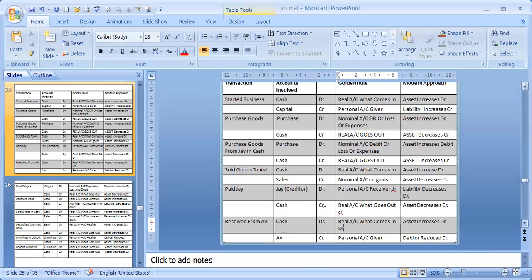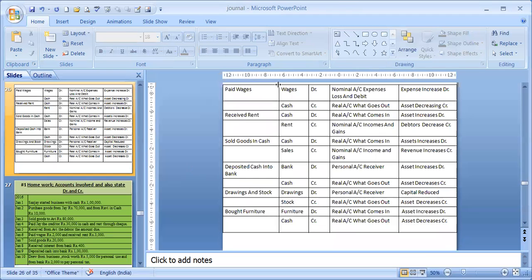Avi is a personal account. Personal account: credit the giver. Avi is the giver of the money, so he will be credited under the golden rule. Under the modern approach, cash being an asset, asset is increasing in the business, that's why debit. And Avi, who was my debtor, my customer who has taken the goods on credit, is paying now, so my debtor is reducing. Debtor being a debit balance, when reducing, it's credit.